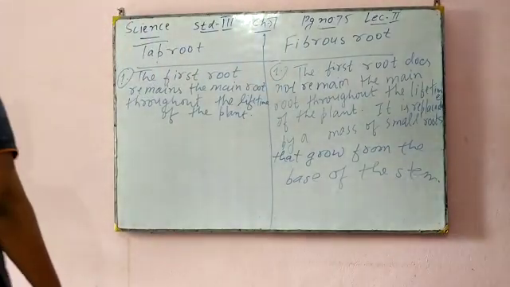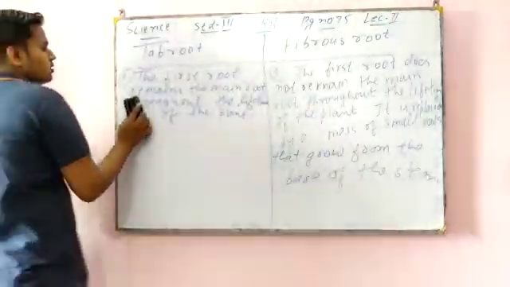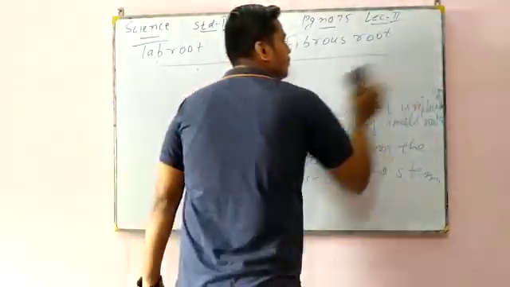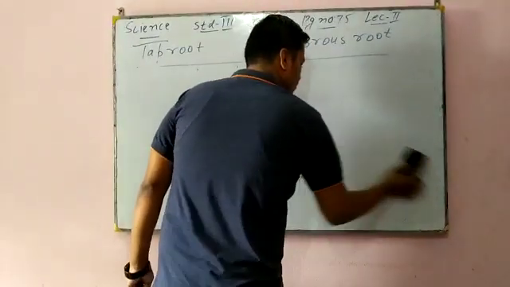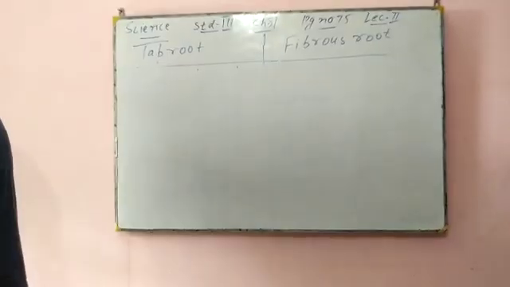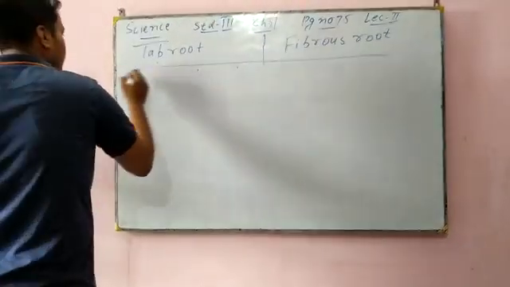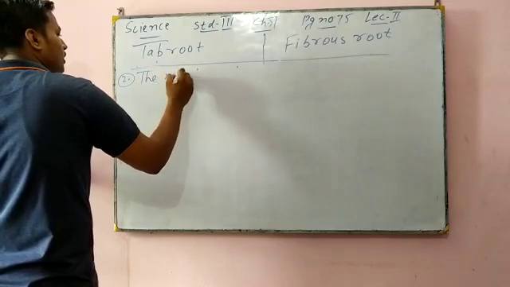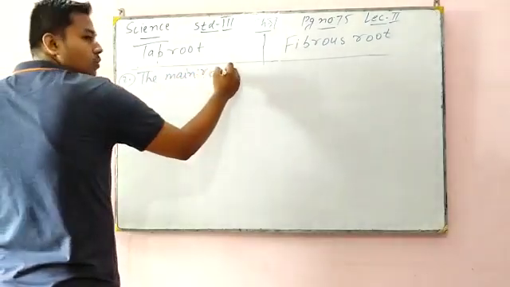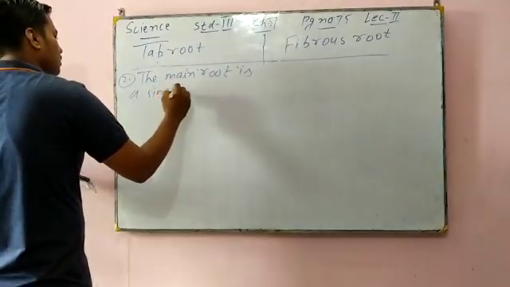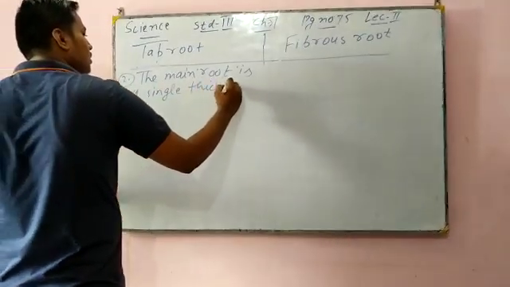Now the second difference. In taproot, the main root is a single thick root.